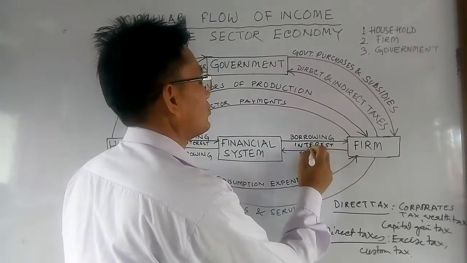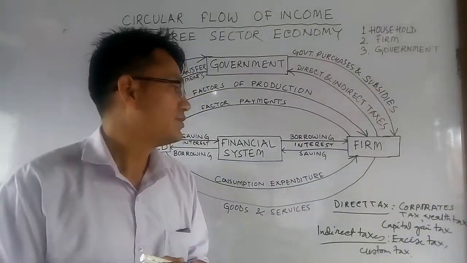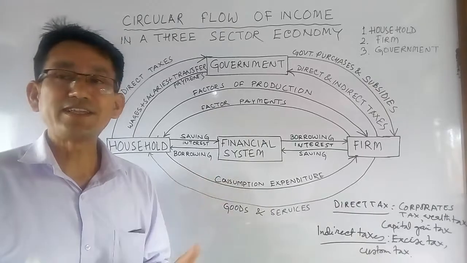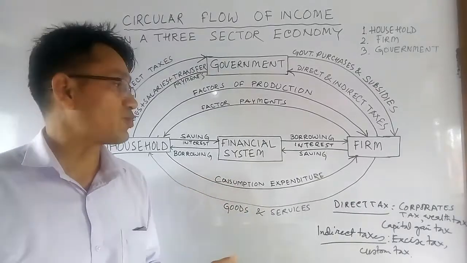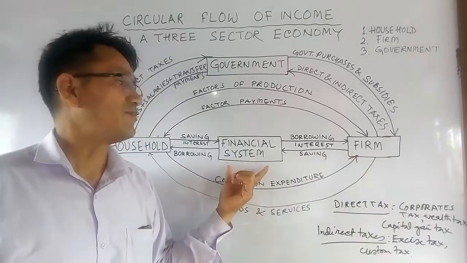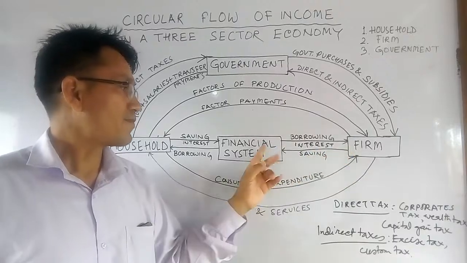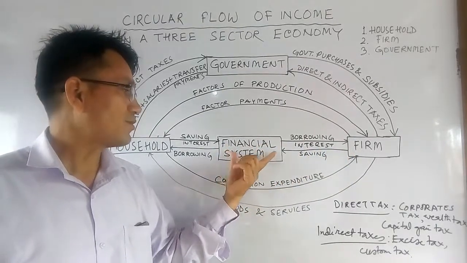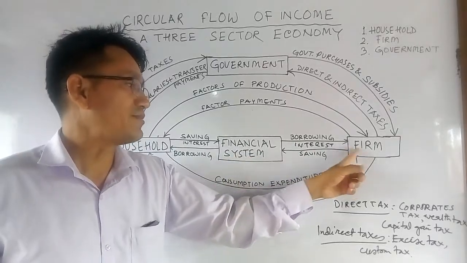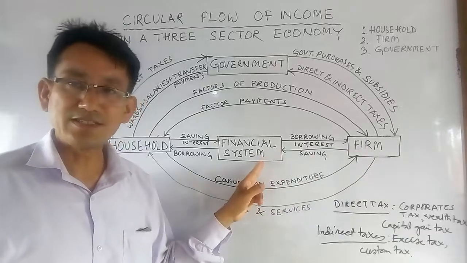So just to increase the inventories, or to increase the productive capacity, a farm normally borrows money from the financial system. So money flows from the financial system to the farm, and at the same time, in the form of interest, money also flows from the farm to the financial system.